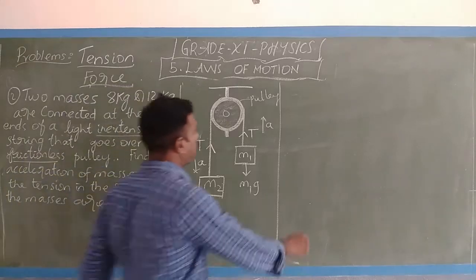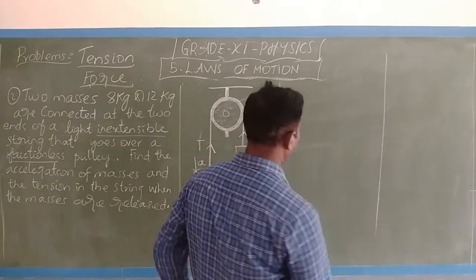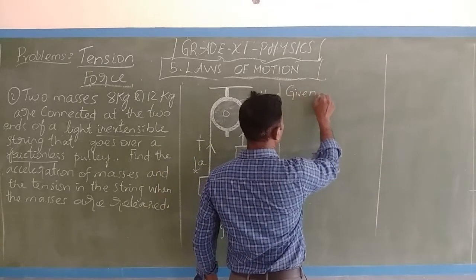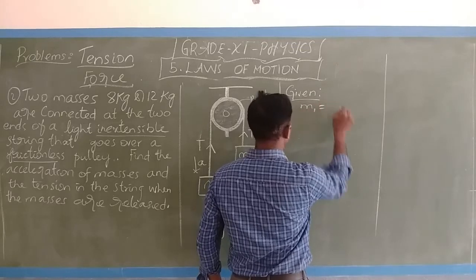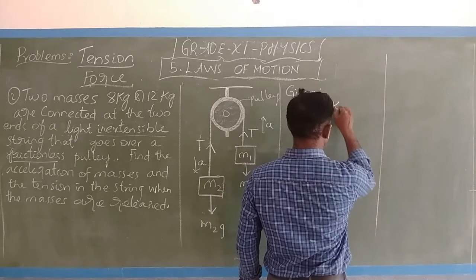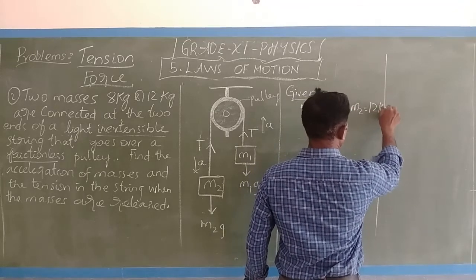So the given parameters: mass m1 is 8 kg, m2 is 12 kg.